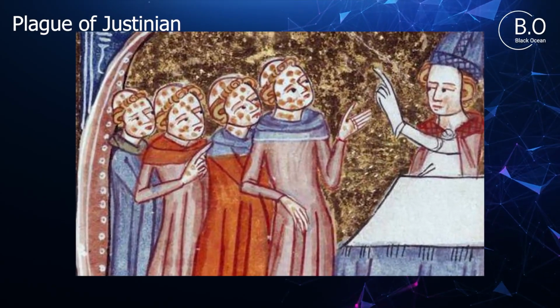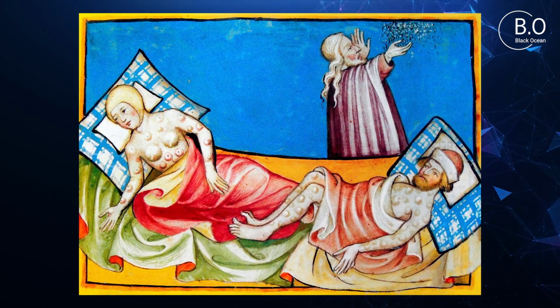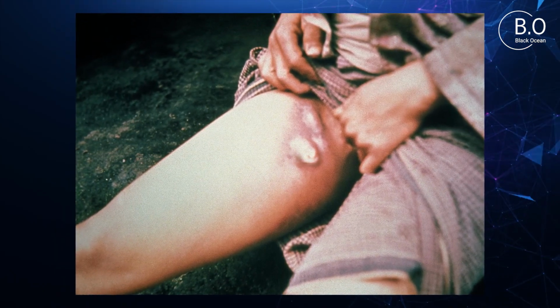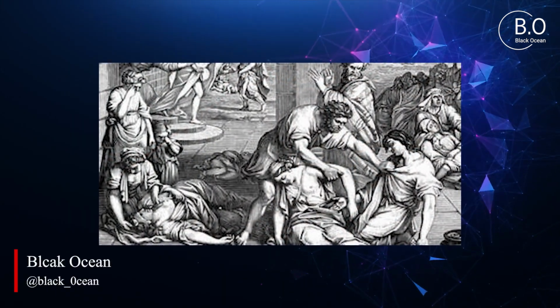The first one is the outbreak of the plague in the Byzantine Empire. It is about the plague of Justinian and the Byzantine Empire, which began in 541 or 542 AD and continued for 2 centuries. The epidemic killed at least 25 million people during this period.